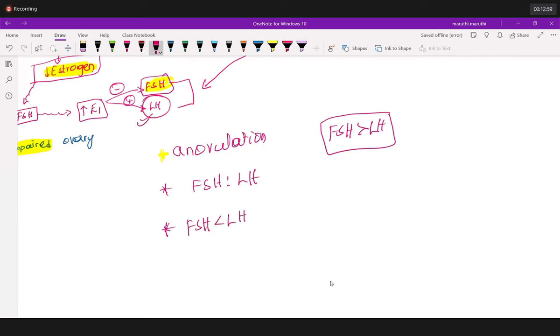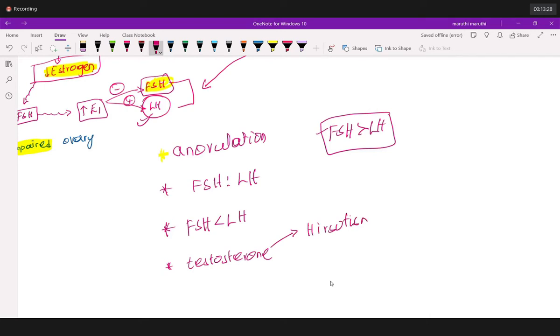So what happens to the FSH to LH ratio? It will become reverse. Now, apart from this, LH can cause the production of testosterone, because of which what can happen?